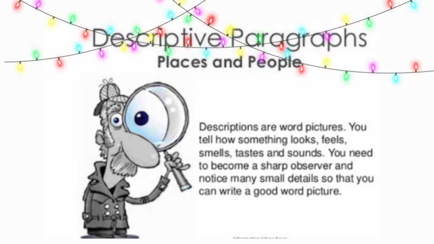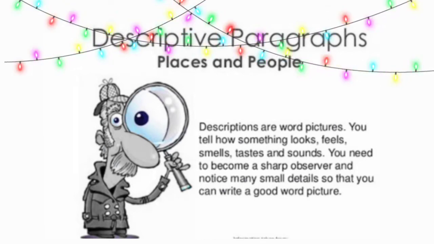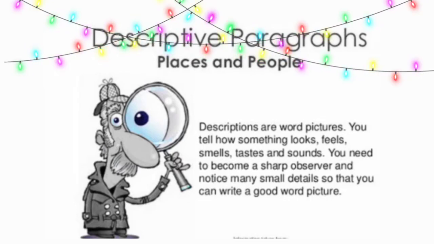And this is only done with the use of sensory verbs. You will have to provide details of the five senses as much as possible. You need to become a sharp observer and notice many small details so that you can write a good word picture. If you don't notice the small details, you won't be able to provide a proper picture to the reader.